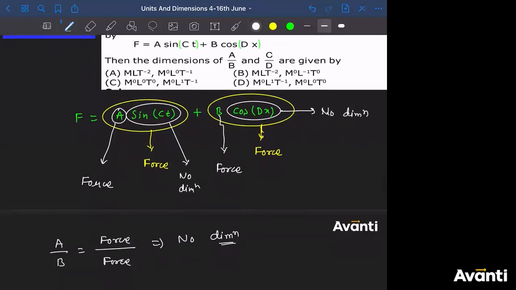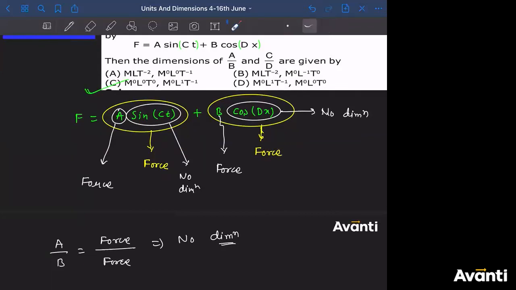So just by getting A by B ratio, I can say for sure option C is the correct answer. Because in option A, A by B is given to us as M L1 T inverse 2. That is incorrect. Option B is given to us as M L T inverse 2. That is incorrect. Option D, M0 L1 T inverse 1. Incorrect. So just by getting A by B ratio only, I can see C is the correct answer.